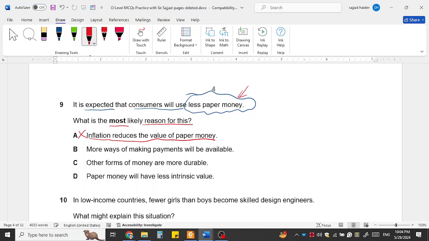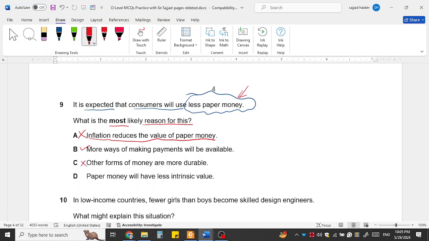More ways of making payment will be available. Yes, this could be the reason. Why? Because people are paying through cash, through check, through others. So this is in addition to the existing methods of payment. So people prefer using less paper money and more other forms of money. Other forms of money are durable. No, durability is not the matter here. Whether it's durable or not durable is not the reason here.